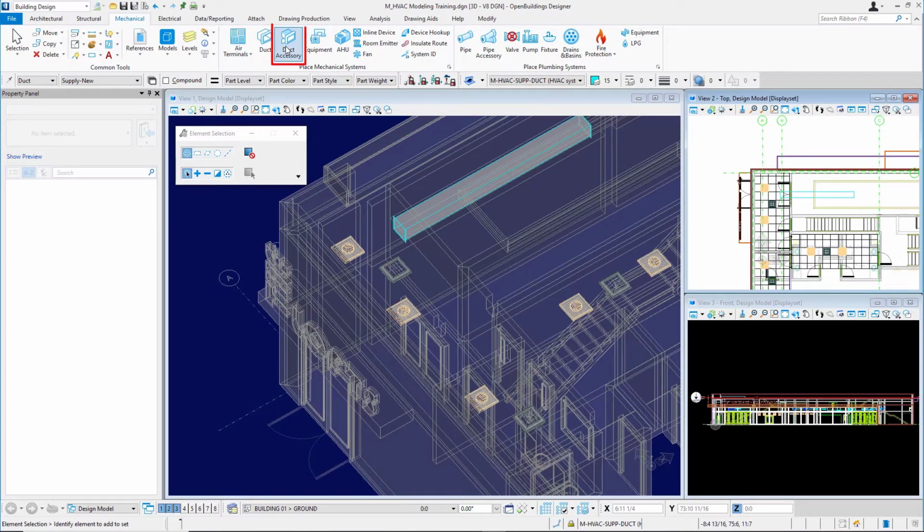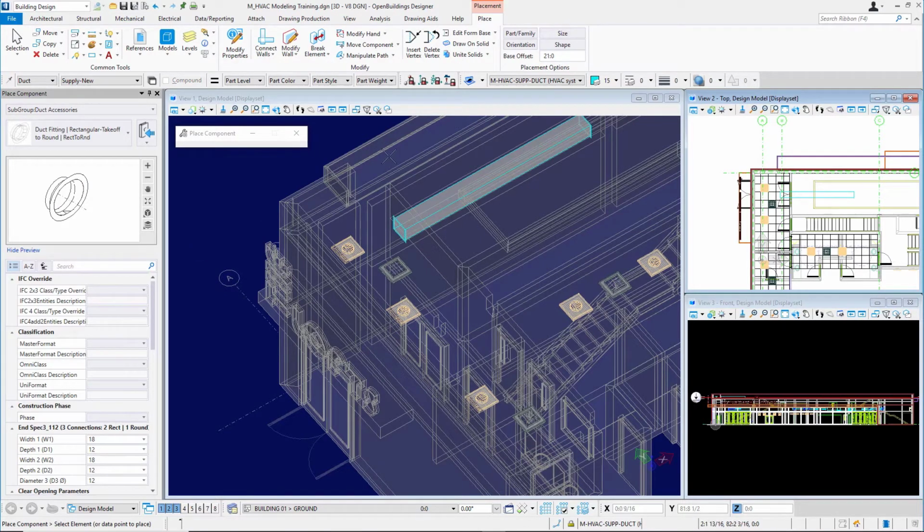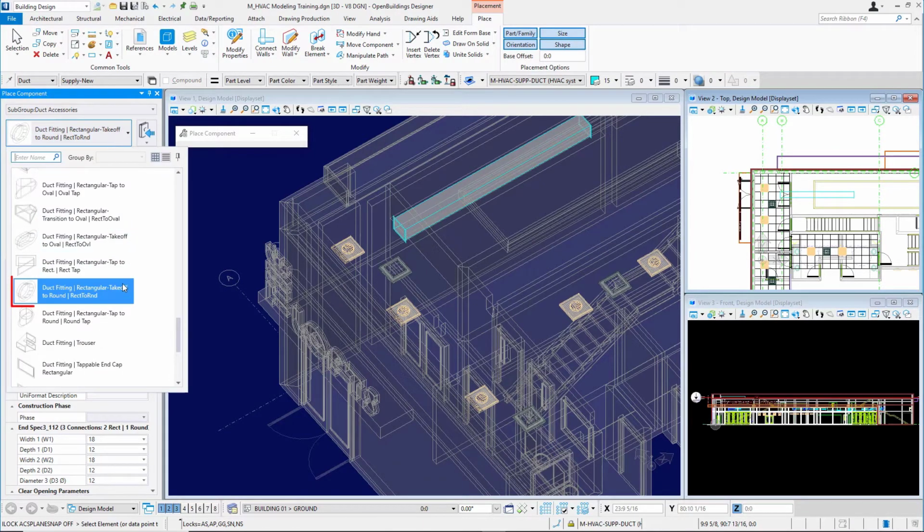So we'll come to the duct accessory tool. Again, we see our property panel. This time I will turn on all these options: part, family, orientation, size, and shape. Not really utilizing the base offset because we'll snap on to the duct to locate the takeoff. So I'll turn off my ACS plane and ACS plane snap locks here. And I'm placing this duct fitting rectangular takeoff to round connection.